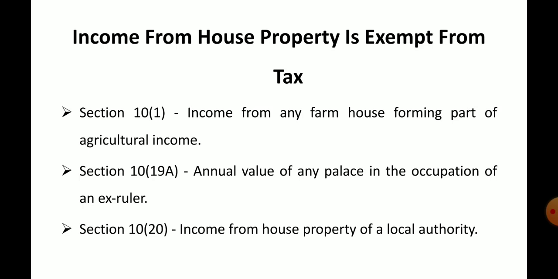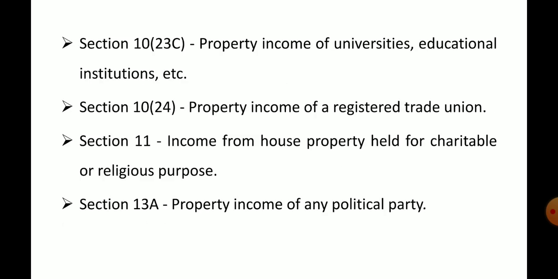Any income from house property of a local authority is exempted. If any building belonging to the local authority has some extra portion not used by it, and that building is let out to someone else, the income generated through it is exempted. It is not considered as income from house property.